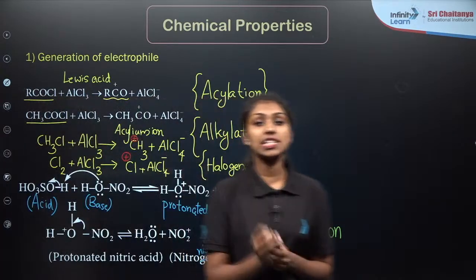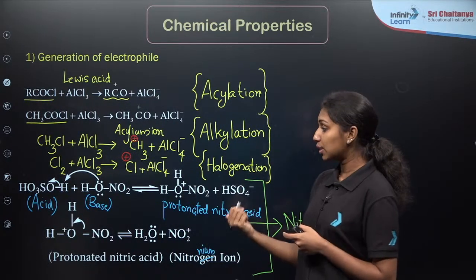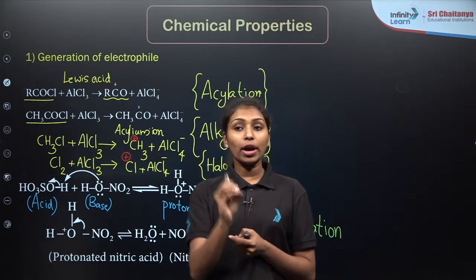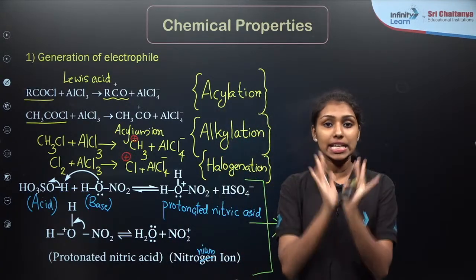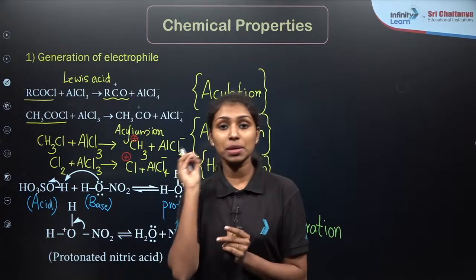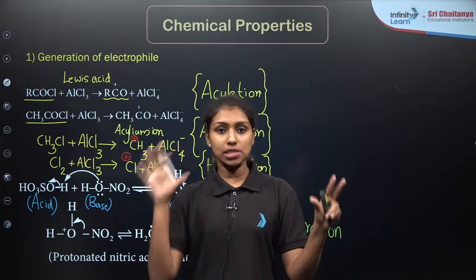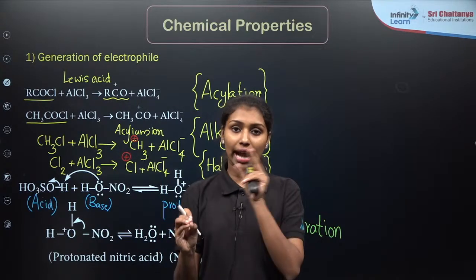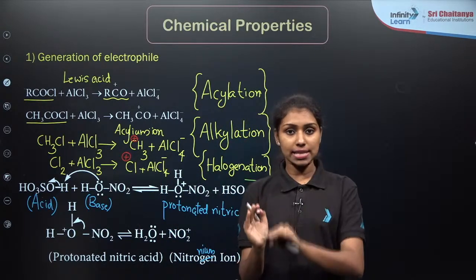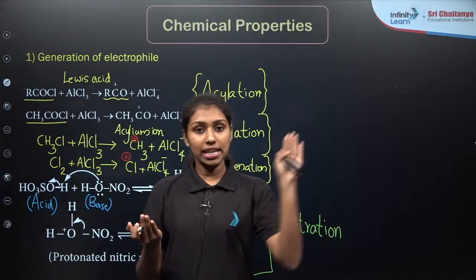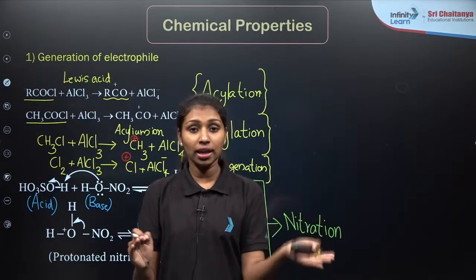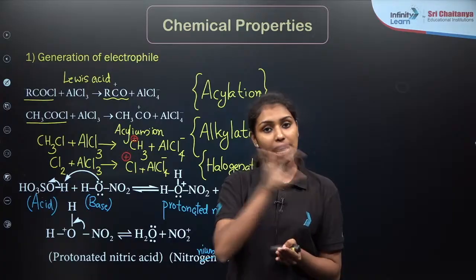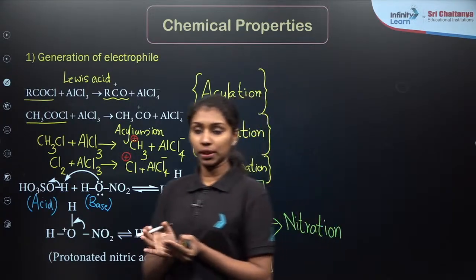This is a special case of the nitration reaction, a special case for the generation of the electrophile. The point you have to keep in mind is that in nitration, the nitrating mixture H2SO4 plus HNO3 is used. H plus is released from H2SO4, so it acts as an H plus donor, an acid. Then what about nitric acid? The H plus released from H2SO4 is accepted by the nitric acid, which acts as a base. In general, this reaction is an acid-base equilibrium. Clear?